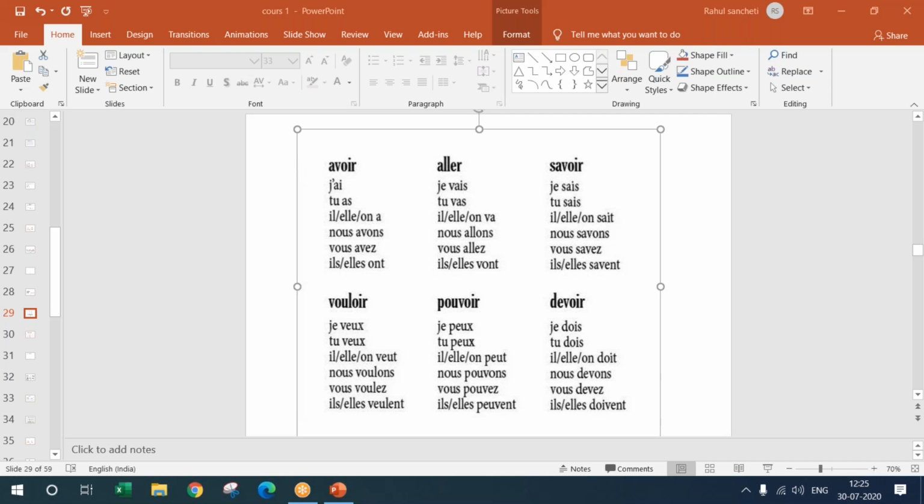When you're talking about can, it is can you finish? So there is a level of uncertainty here. Pouvoir. So can you lend me some money? Here we are using can because we are not too sure whether I will give you money or not. But when I say you owe me money, I would say je dois, that is, I have a duty of giving you money. Je dois te payer. I'll write that sentence.